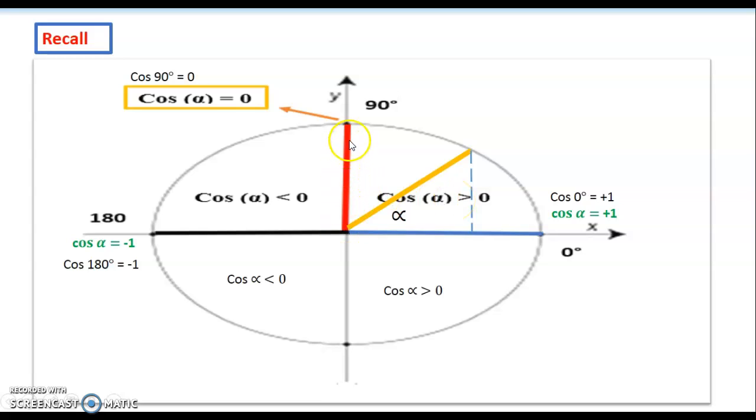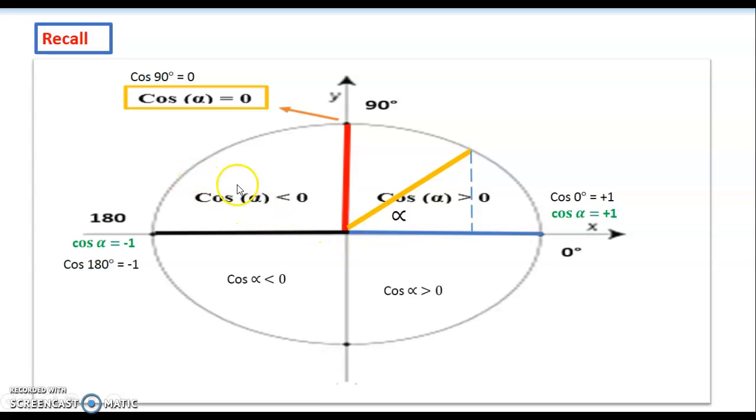Then consider the red one on the y-axis. The angle between it and the x-axis is 90 degrees, so this is the cosine of 90 degrees. If we project from the top to the x-axis, we find that the cosine is 0. There is no distance away from the origin; it exactly coincides with the origin. So the cosine of 90 degrees is 0.